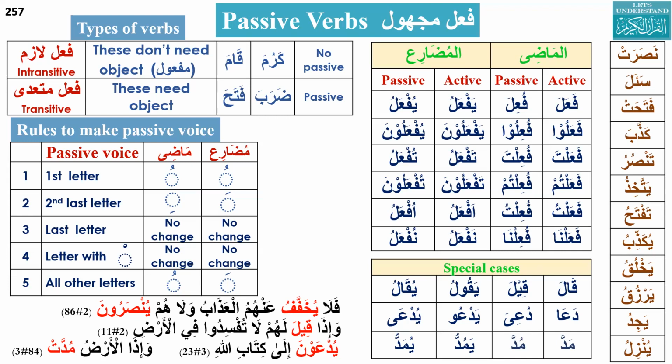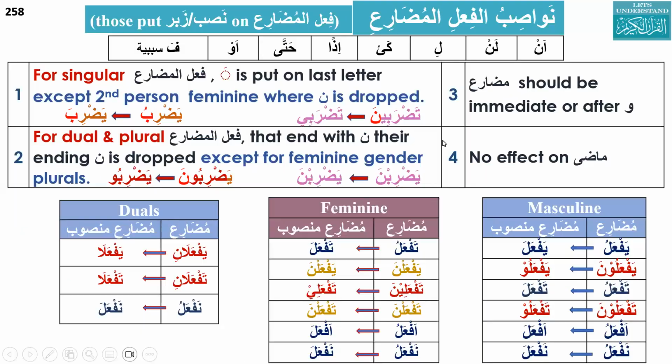The passive is very simple. First we put Dhamma on the first letter, and that is how we change the verb into passive, like Nasarat, Nusirat, Fatahat, Futihat, Tunsuru, Tansuru, Tunsaru, Kazzaba, Kuziba, and so on. So this was the passive we have discussed before.